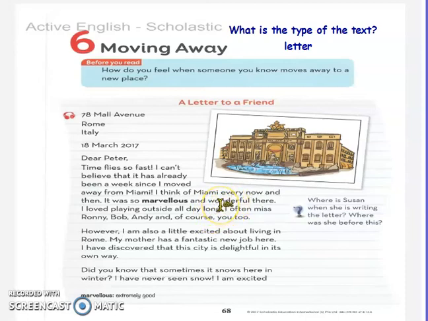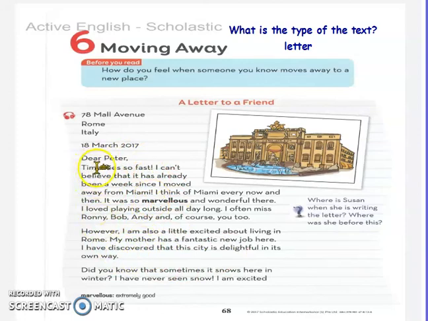Adjective. And fantastic, it's an adjective. New, very good. Delightful is an adjective. What about the nouns?